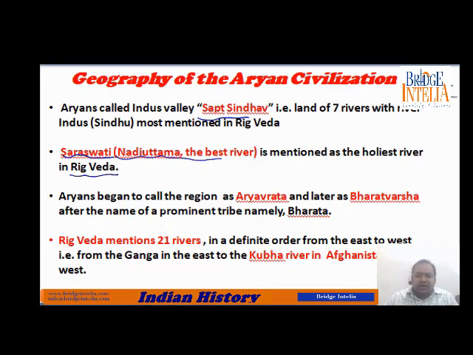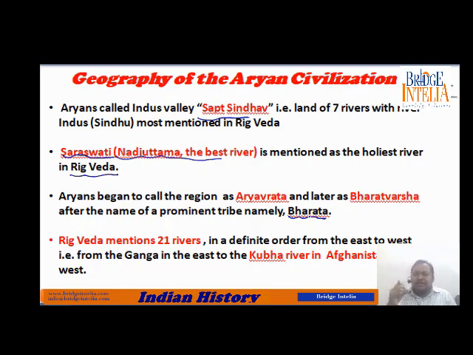So Aryans also began to call the region Aryavarth. That means after their own name, they began to call their home Aryavarth, our home, the home of the Aryans. And later, this region was called Bharatvarsha. Why? Because out of all the tribes that formed the Aryan people, the Bharat tribe was probably the most powerful one.